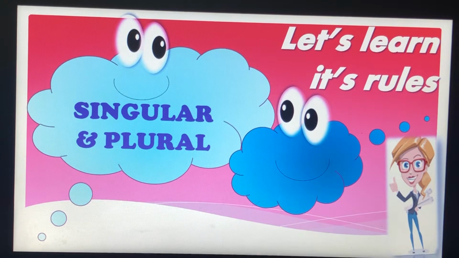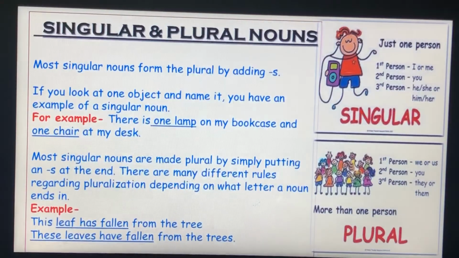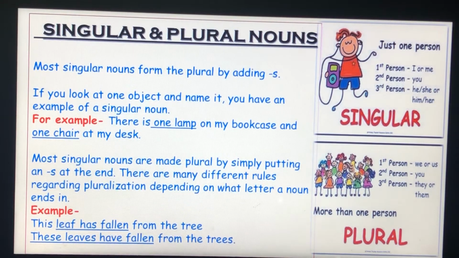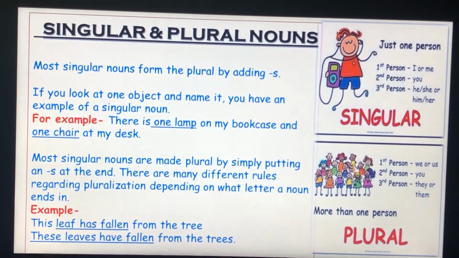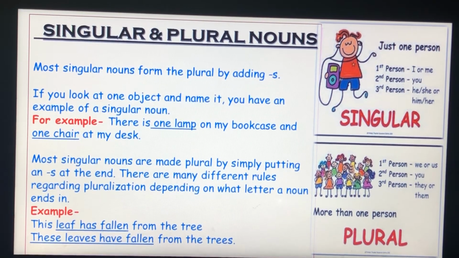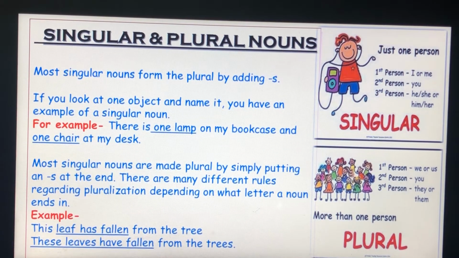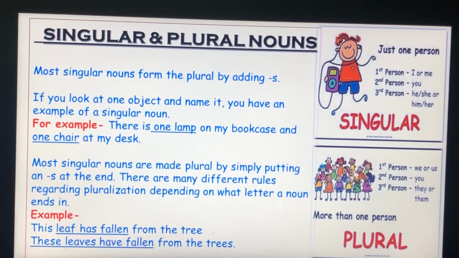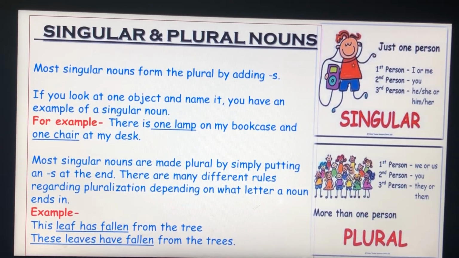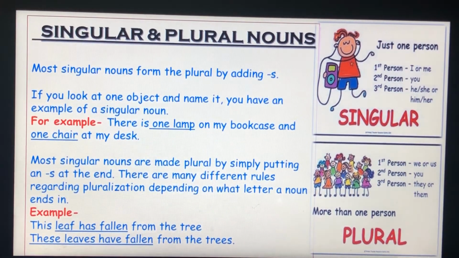Today we will study singular and plural. So let us concentrate. A singular noun names one person, place, thing or idea. For example, there is one lamp on my bookcase and one chair at my desk. In this example, the nouns lamp, bookcase, chair and desk are all singular because they indicate only one.